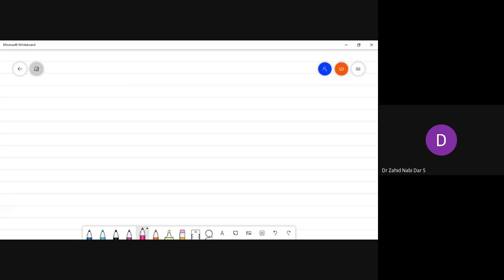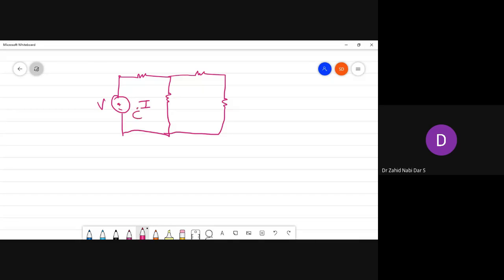So I have always told you, whenever you have any circuit like this, in the circuit there would not be any mention. It would be just like this, connected like this. There would be no mention. So what you do is, I will tell you, this is 6, 8, 9 and 10.